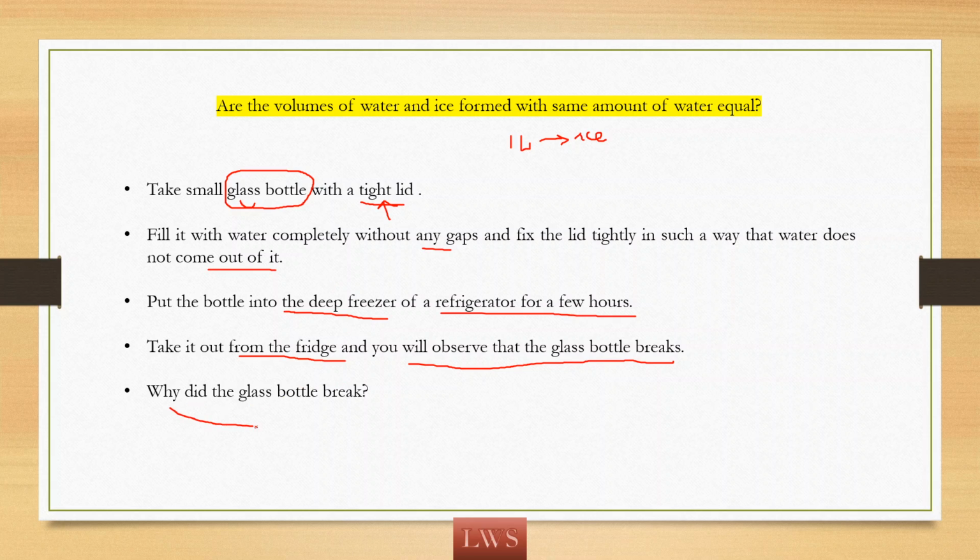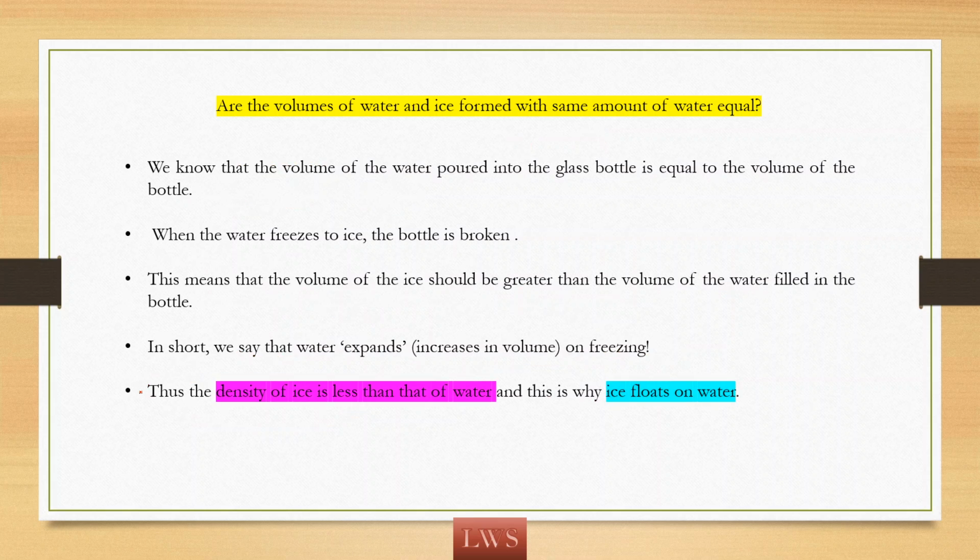Now, what is the reason for the breaking of this glass bottle? Why did it break? So let us understand. Actually, we are taking 1 liter of water and ice is also formed with the same amount of water, okay? We know that volume of water poured into the glass bottle is equal to volume of the bottle. So how much is the volume of the bottle, that much volume it can absorb. I mean, it can take that much amount of water only, right?